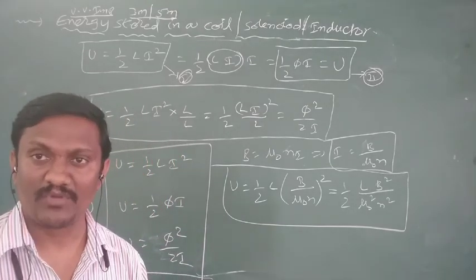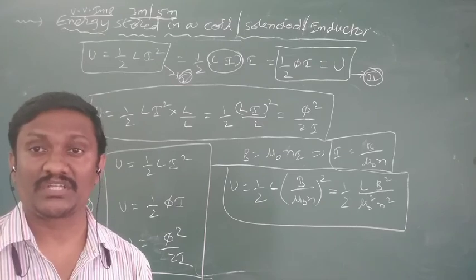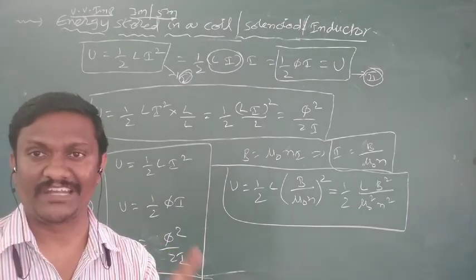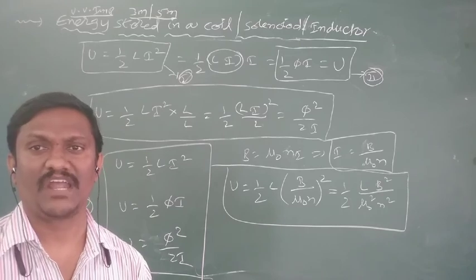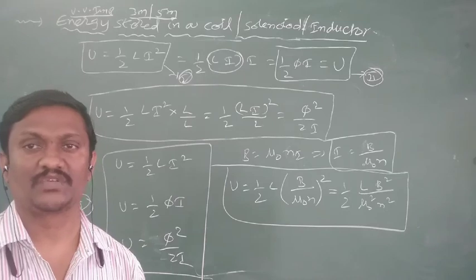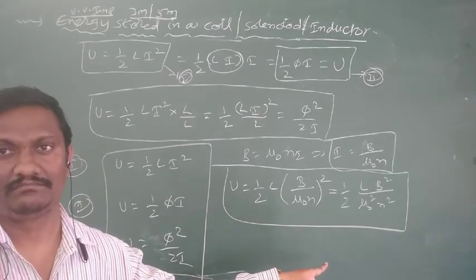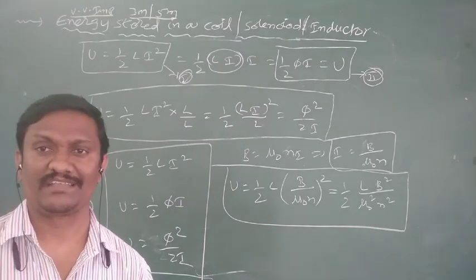It is a very, very important point. And the conclusion is that a capacitor stores energy in the form of electrical energy, and an inductor stores energy in the form of magnetic energy. So it is the expression for magnetic energy stored inside the solenoid. So that is the end of today's class.